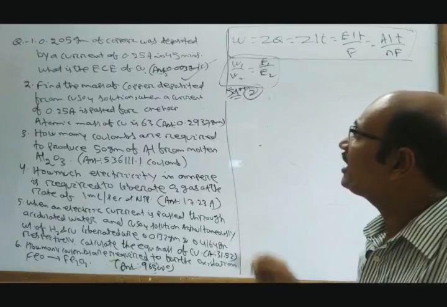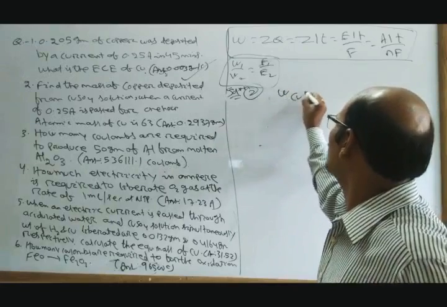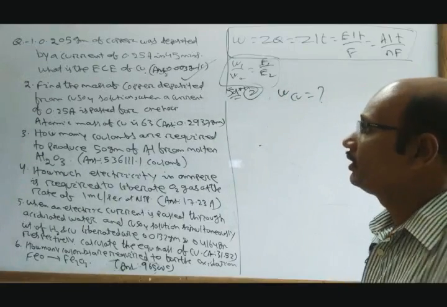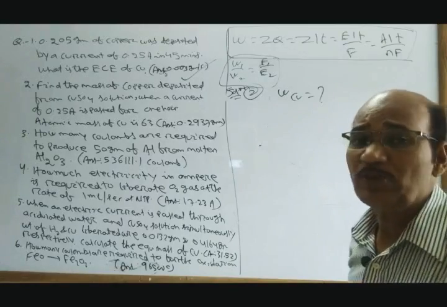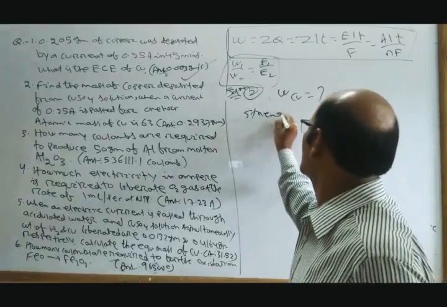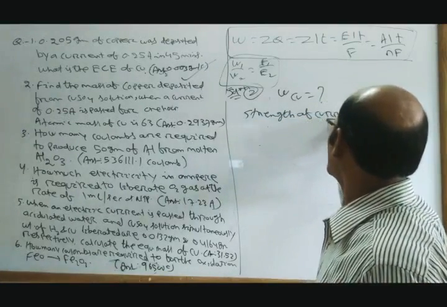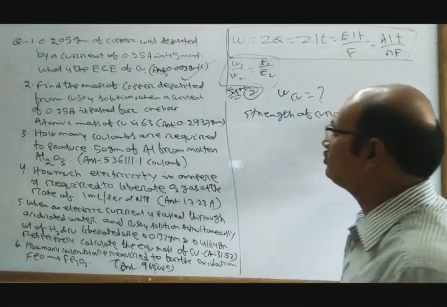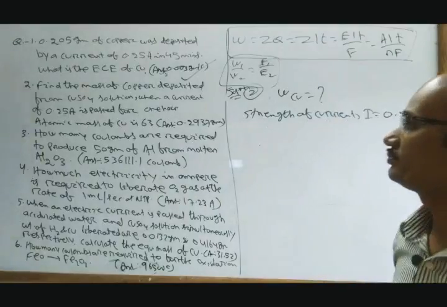That means we have to calculate W of Cu. The strength of current I is 0.25 ampere.